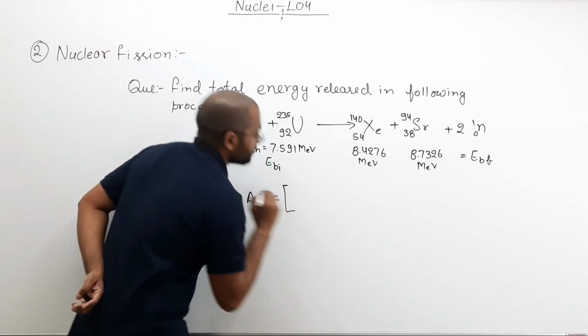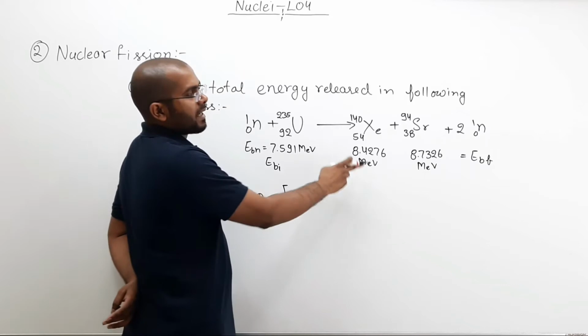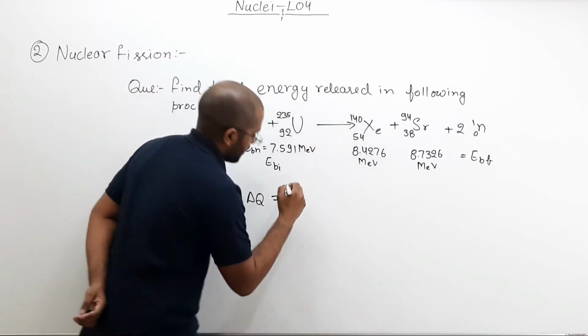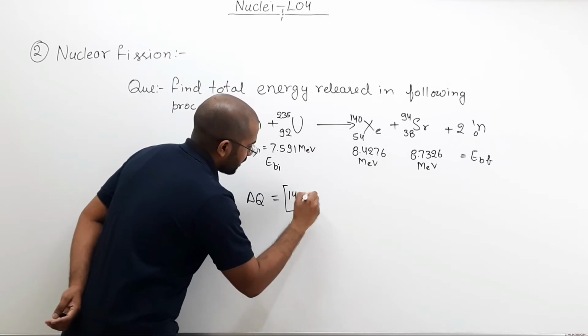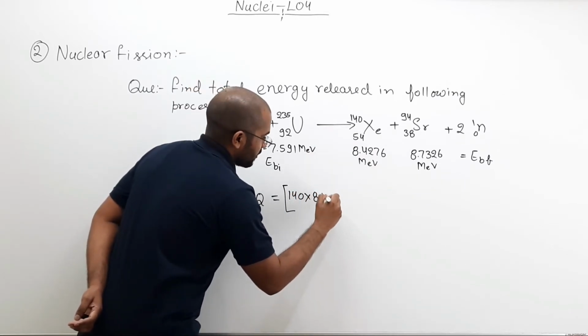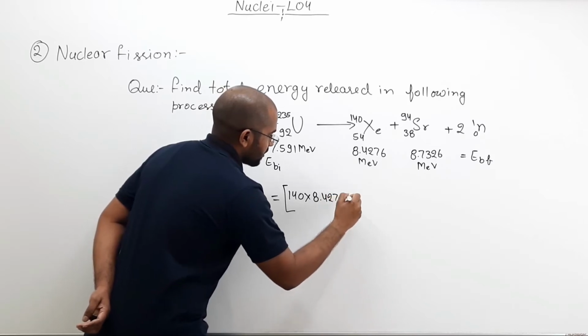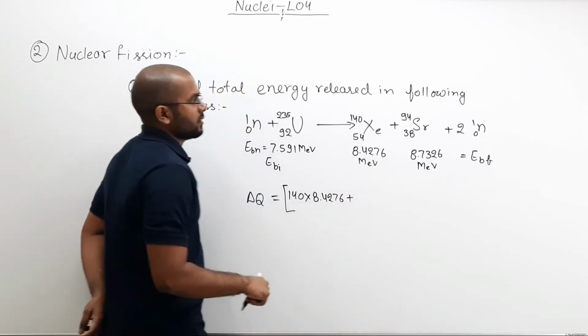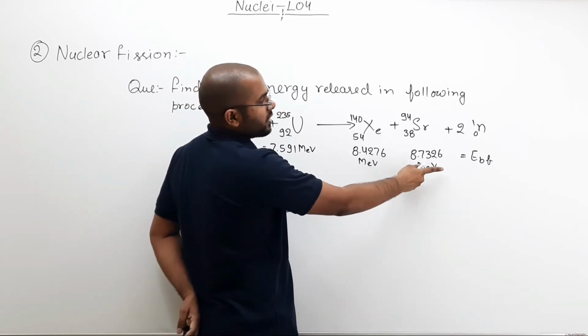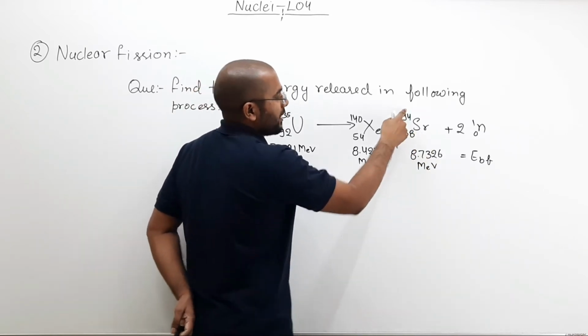So what we'll do, here this is binding energy per nucleon, and how many nucleons are there? 140. So 140 multiplied by 8.4276 plus, what is the binding energy per nucleon here? 8.7326. How many nucleons are there? 94.